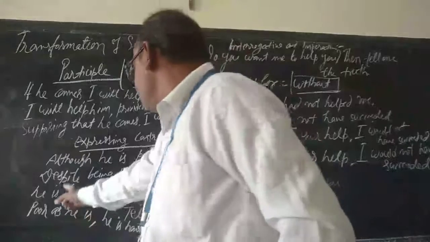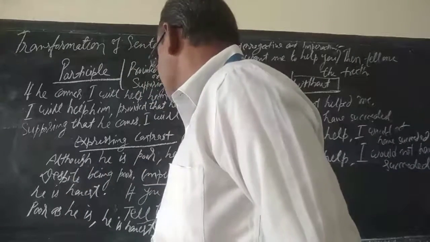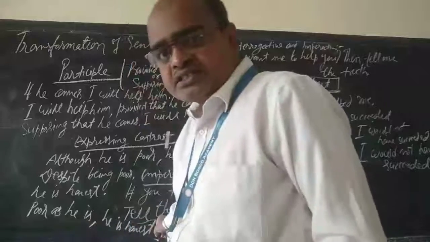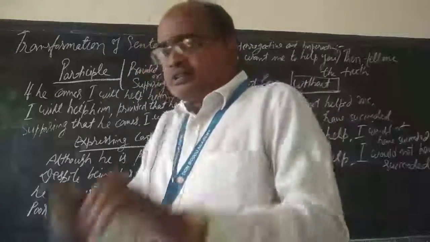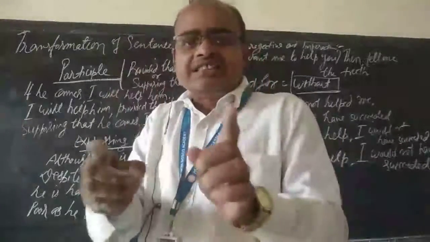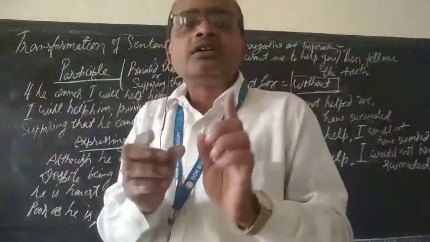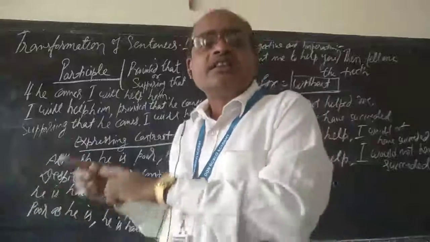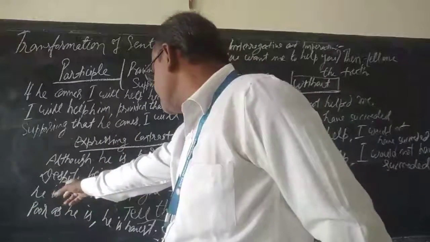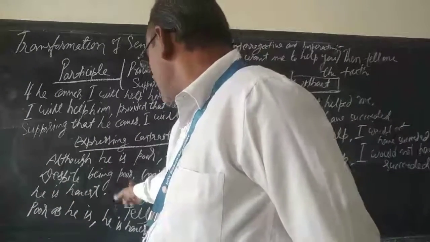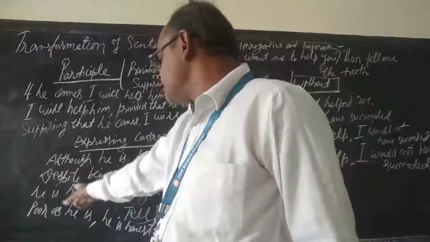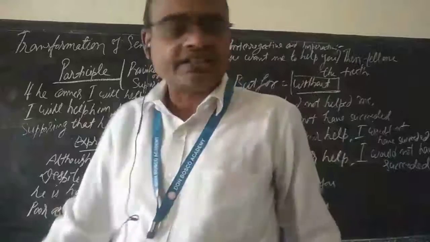See here, although he is poor, he is honest. So here it can be used: poor as he is, he is honest. Although he is ill, he goes to school daily. So, ill as he is, he goes to school daily. Or despite being poor, he is honest.